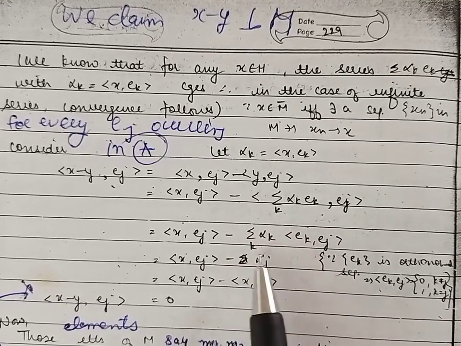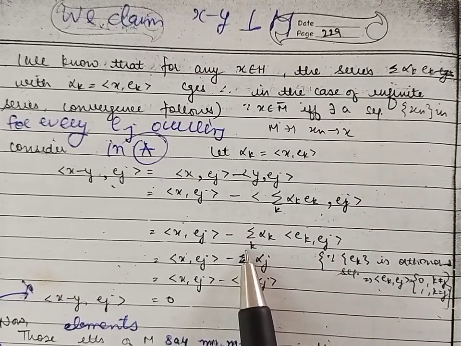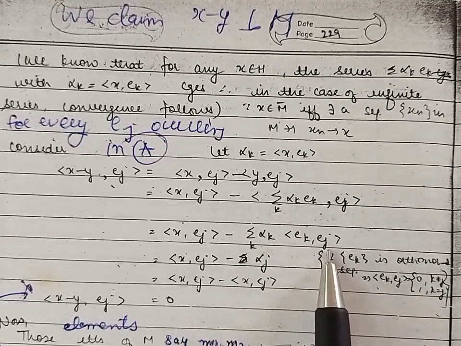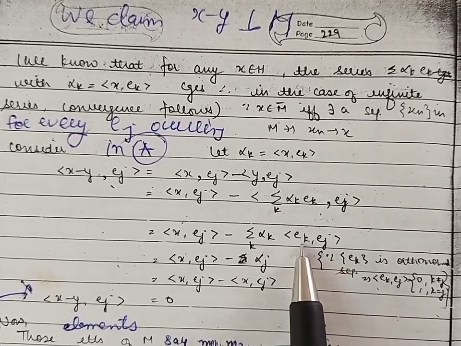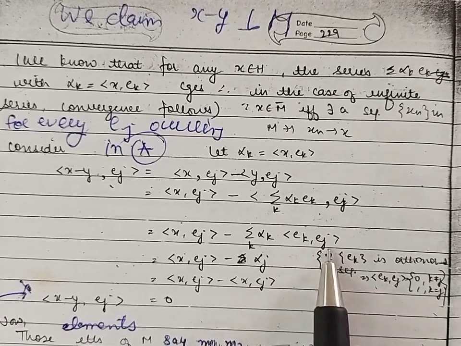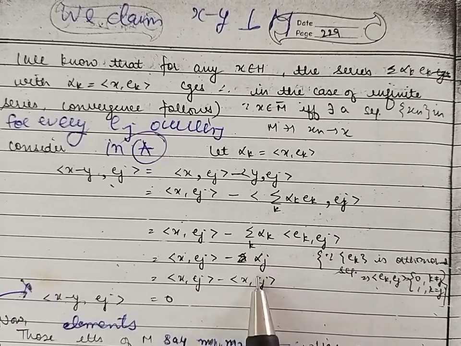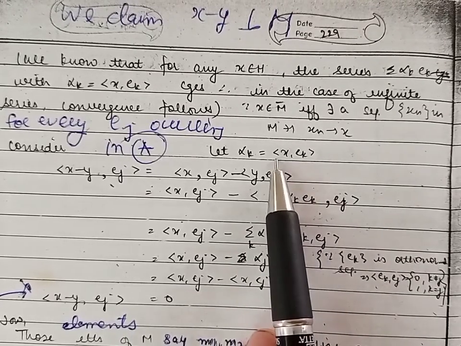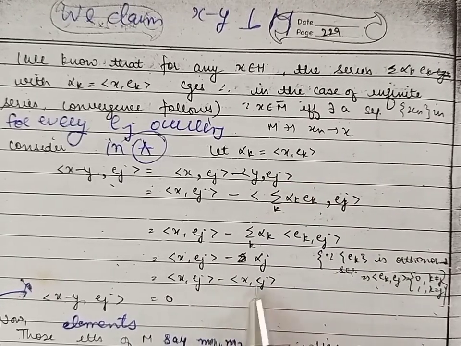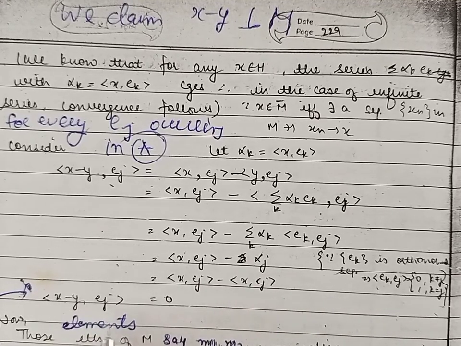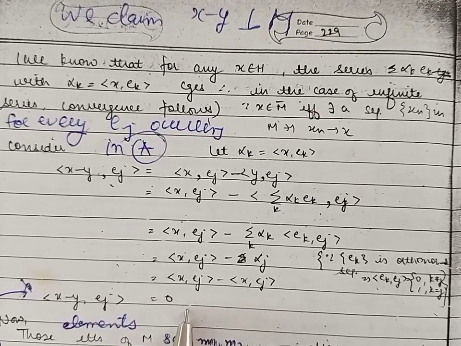So in this summation, we are left only with one term. All the remaining terms will be 0. Only one term when k is equal to j. Only that term is obtained. And corresponding to that term, this will become inner product of ej with ej. That will be 1. So we get this term as alpha j. Also by definition, alpha j we have defined by inner product of x with ej. So these two terms are cancelled out. So we have proved that x minus y has the inner product with ej as 0.